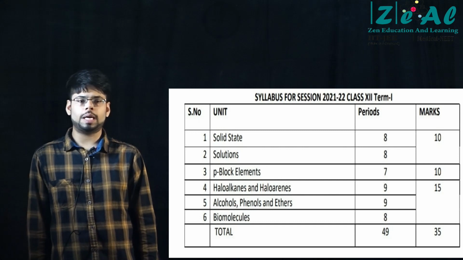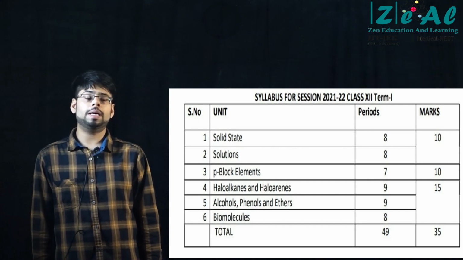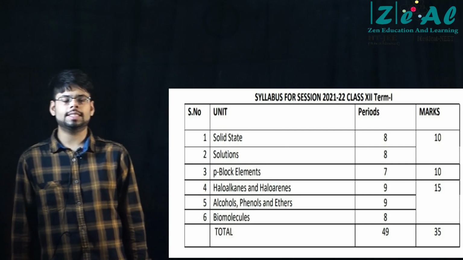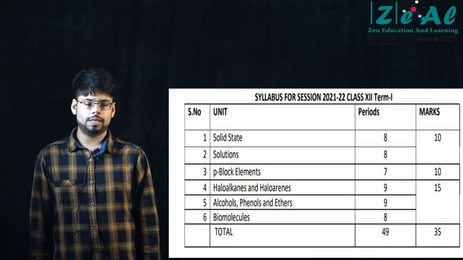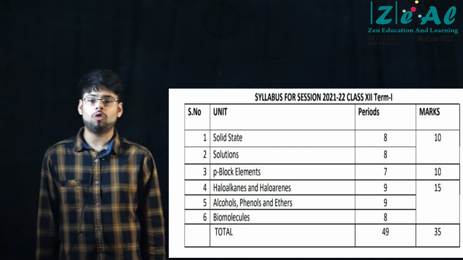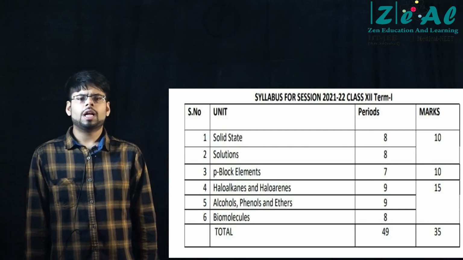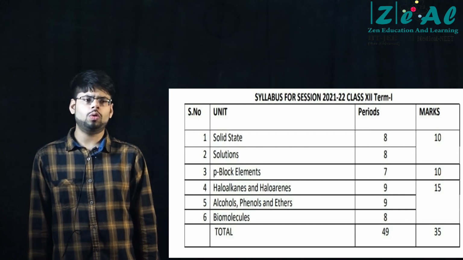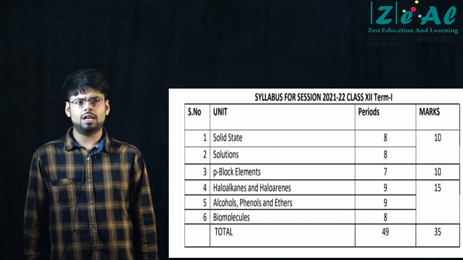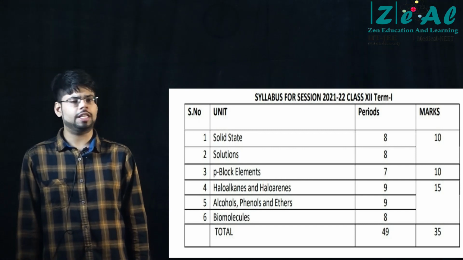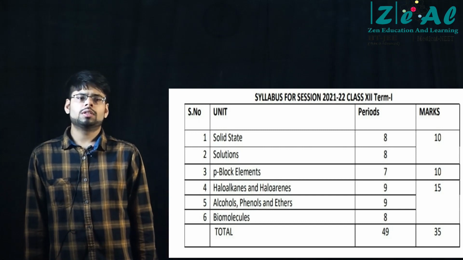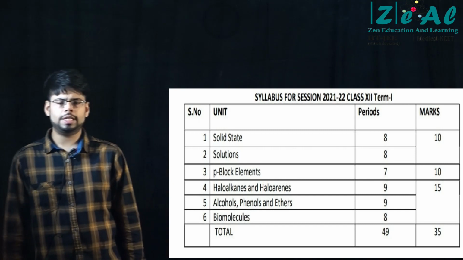Primary is easy because primary just deals with the sequence, but focus on secondary and tertiary, because sometimes they give you a diagram and ask what this structure is. So just go through the diagrams given in the textbook for secondary, tertiary and quaternary structures of proteins. And one definition you should also know: what is denaturation of proteins. That example of coagulation of egg, right? When an egg is boiled, that's a very common example of denaturation of proteins. Go through that example, it's given. So ensure that you know these things.